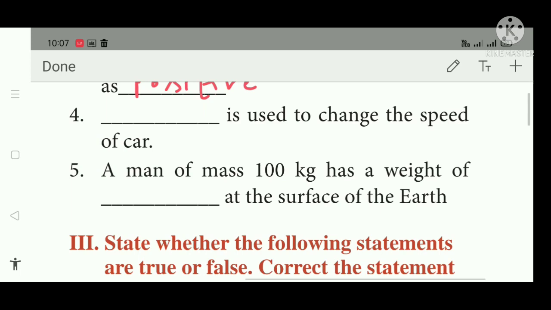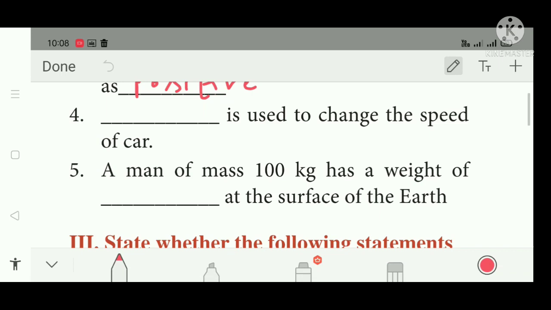Dash is used to change the speed of car. Usually we say acceleration. Acceleration will change the speed of the car. In the question it is given, dash is used to change the speed of the car. So that is the gear. Gears are used to change the speed of the car.